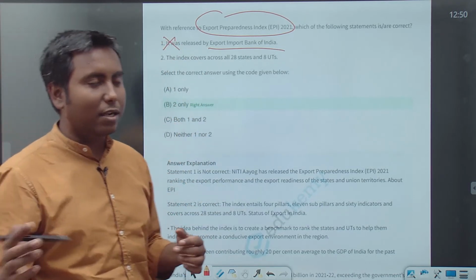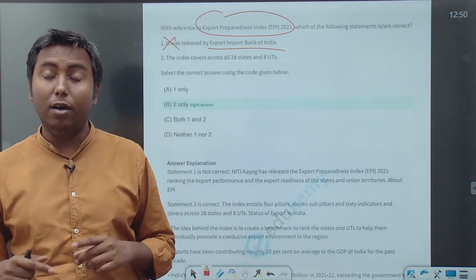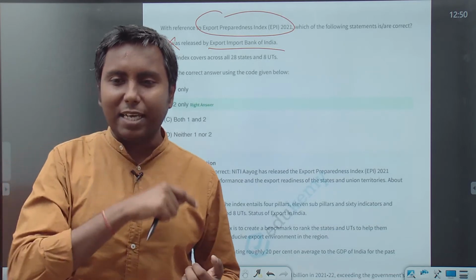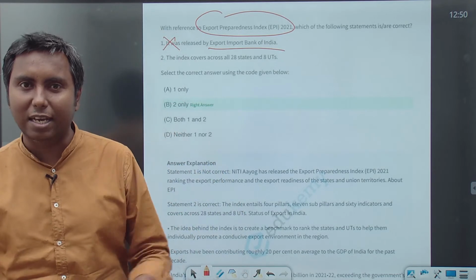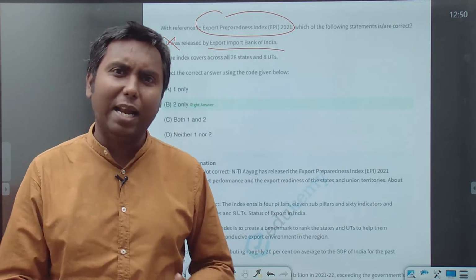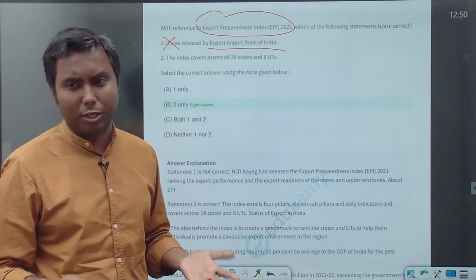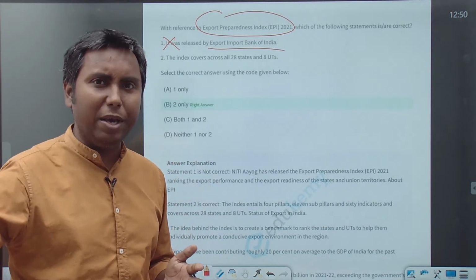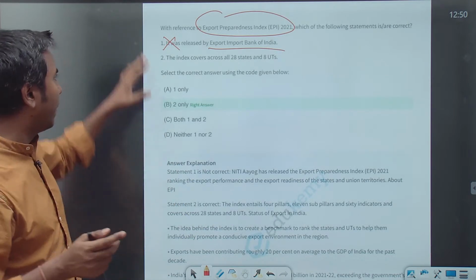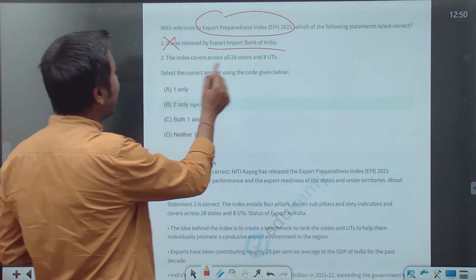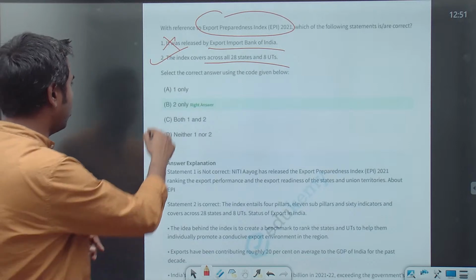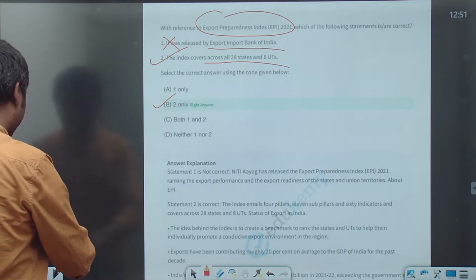See, nowadays, for the last 3-4 years, UPSC is asking either one question on an index or one question on a report. Again, this does not mean you have to mug up every report and index. But at least for the important ones that you find in magazines here and there, you should keep your eyes open. Do not make a 5-page list and then start mugging that. That's not required, but you should keep your mind open. It was released by NITI Aayog. The index covers all 28 states and 80 UTs. That is also correct. So 2 only is the correct statement.